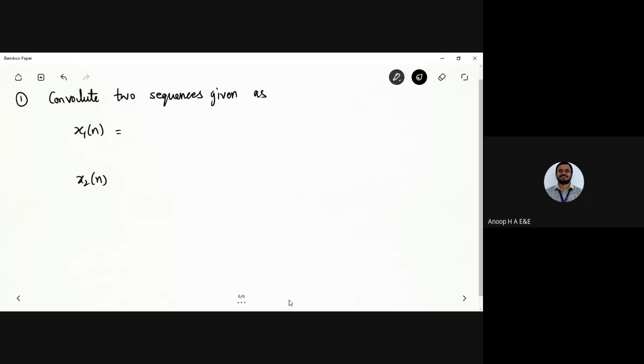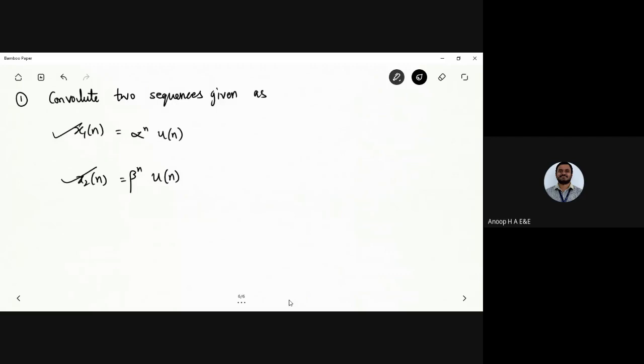These are given as x1 of n equals alpha power n u of n, and x2 of n equals beta power n u of n.